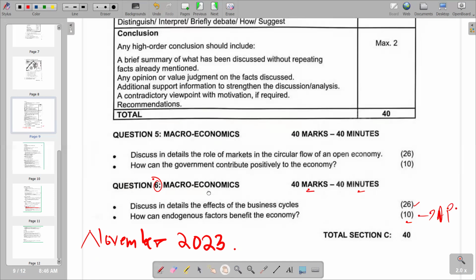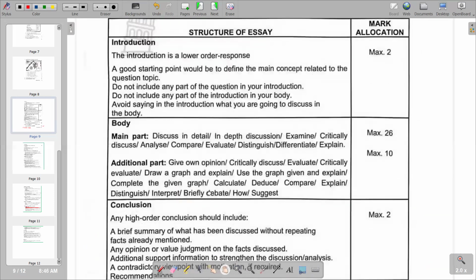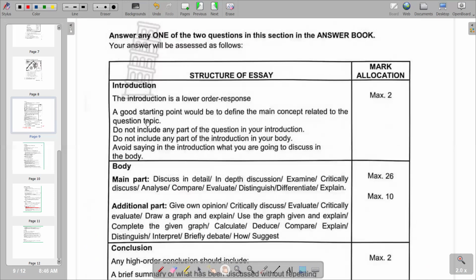On the requirements of our introduction, remember we are given instructions on how to come up with it, and our introduction has 2 marks. Going to the introduction, this is what is required in a good topic. First, do not include any part of the question in your introduction. Do not repeat the question again.